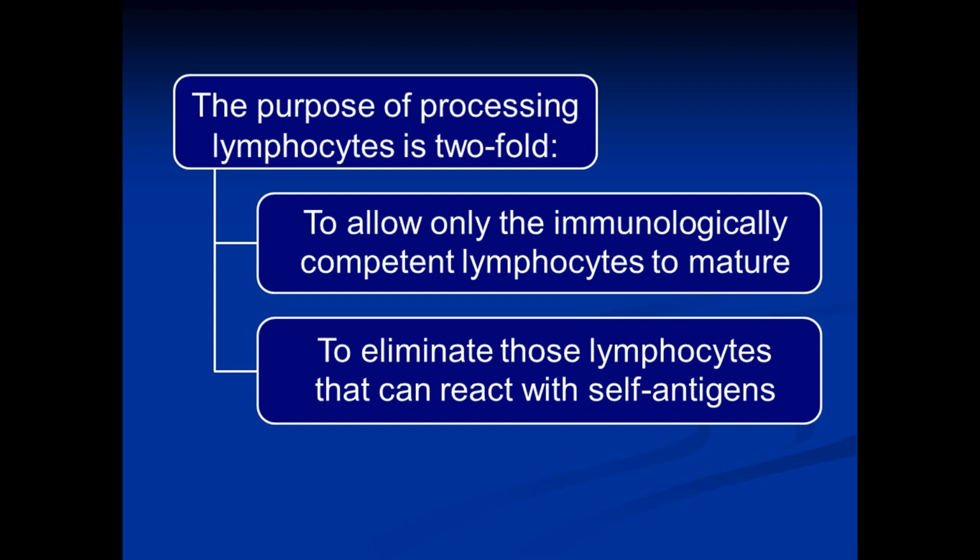So if such cells are allowed to mature, they will be useless because they will not be able to perform their immune function. So one purpose of processing is to allow only those lymphocytes to mature which are immunologically competent, which will be able to perform their functions.